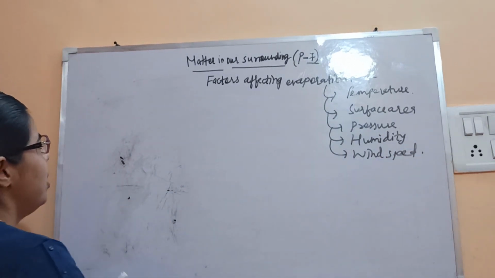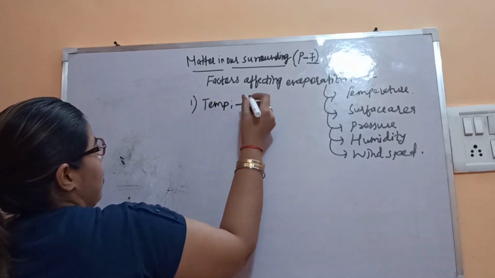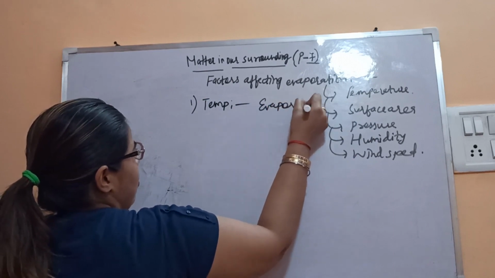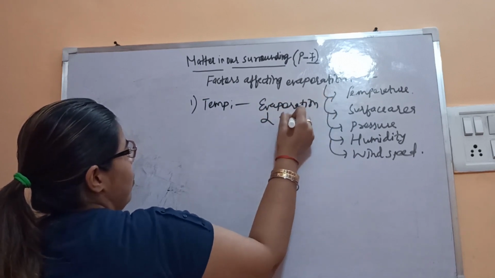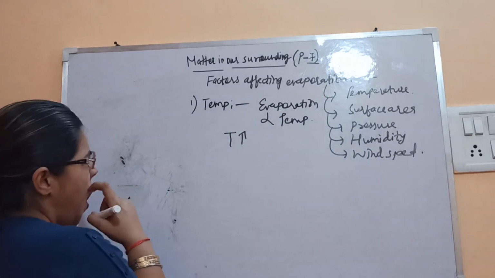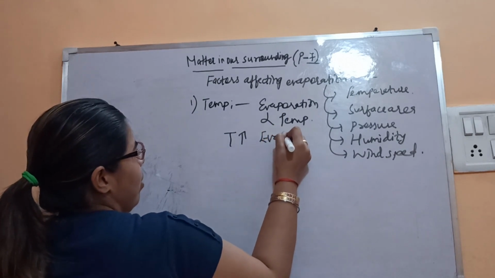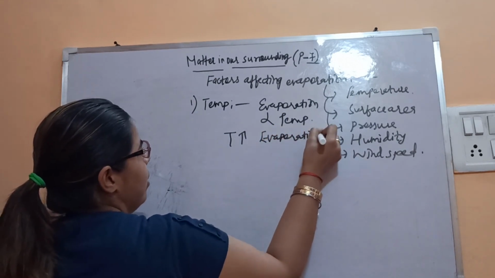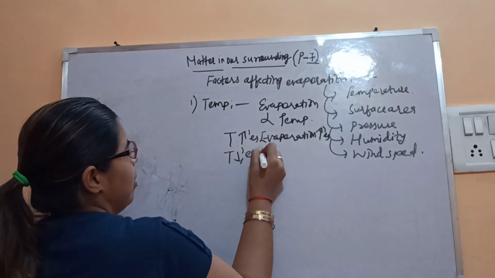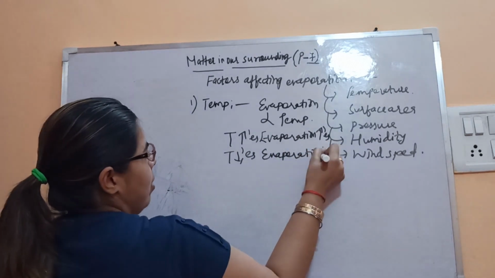First is temperature. Evaporation is directly proportional to temperature. This means when temperature increases, evaporation increases, and when temperature decreases, evaporation decreases.